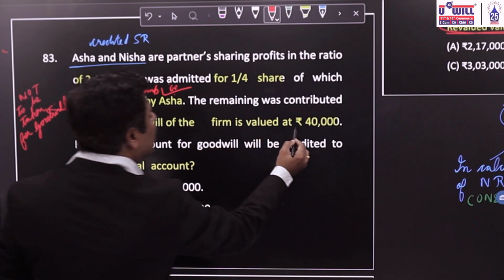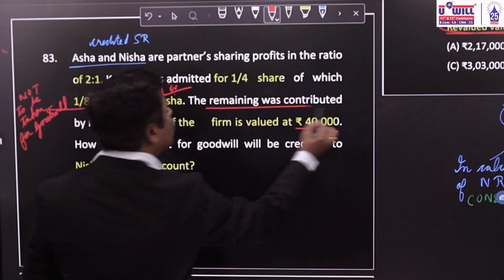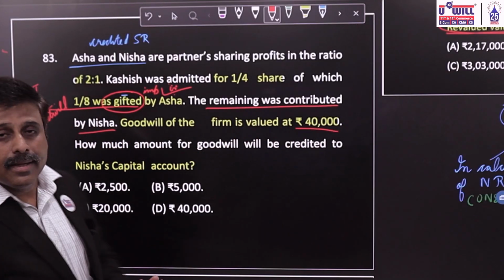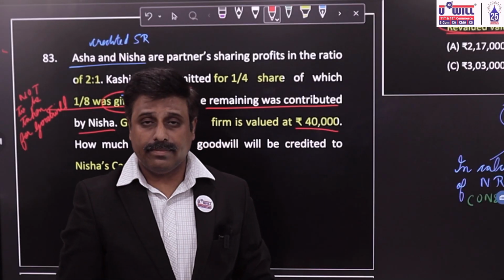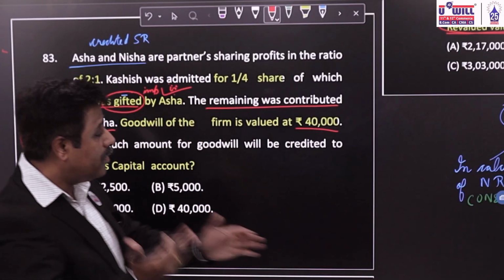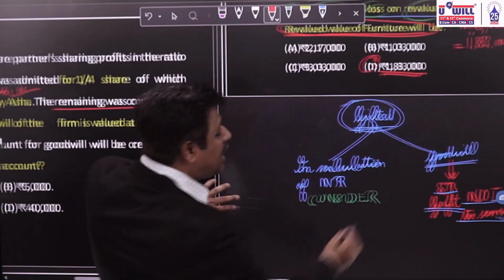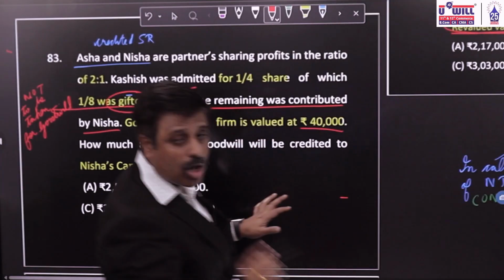And goodwill is valued at 40,000. The remaining was contributed by Nisha, which means the entire sacrifice is of Nisha only, for the purpose of goodwill I am saying. Gifted is not to be considered.